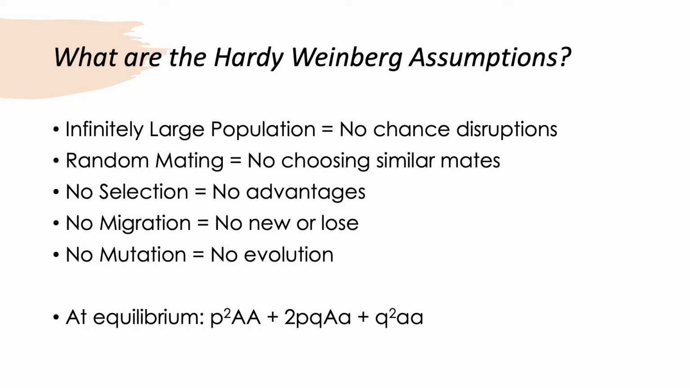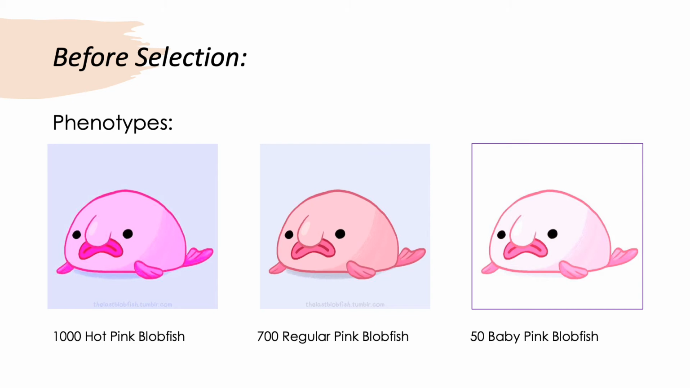At the bottom, you can see that I've written out the Hardy-Weinberg equation. We will apply this in the following slides. Here are our blobfish that will be representing the population we will study. 1,000 hot pink blobfish, 700 regular pink blobfish, and 50 baby pink blobfish.